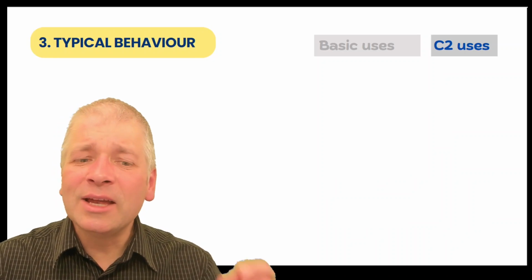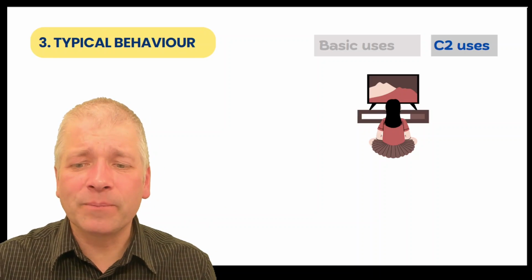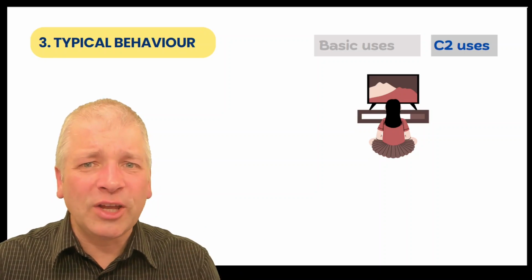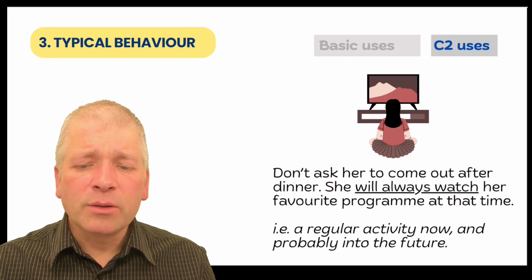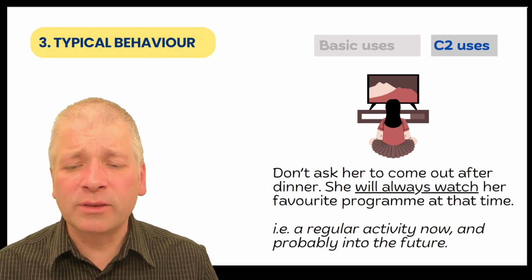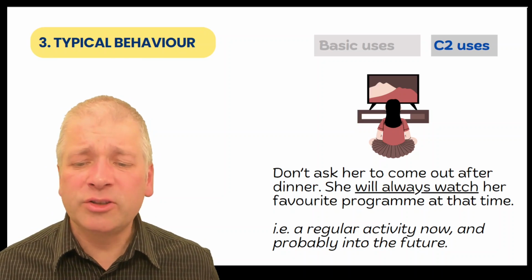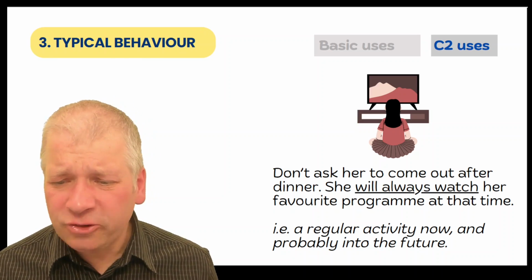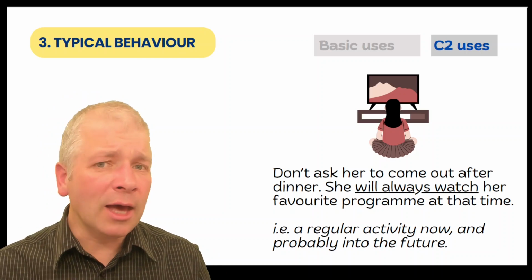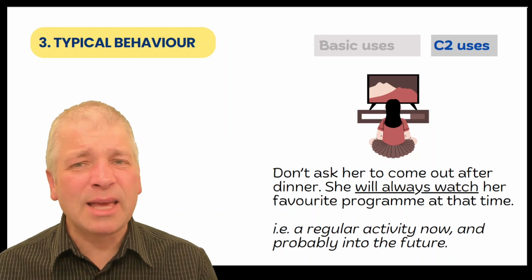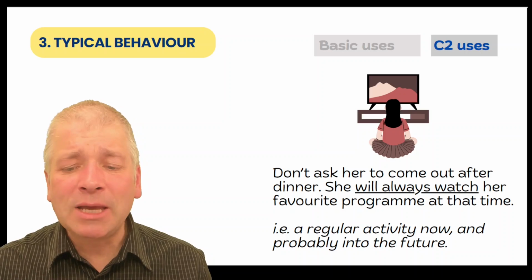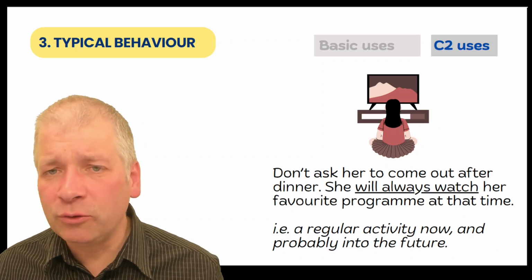At number 3, typical behaviour. This girl always does this after dinner. So if someone is saying, "Why don't you ask this girl out after dinner?" you could respond, "Don't ask her to come out after dinner. She will always watch her favourite programme at that time." Here, will always watch means it's a regular activity in the present and probably continuing into the future.